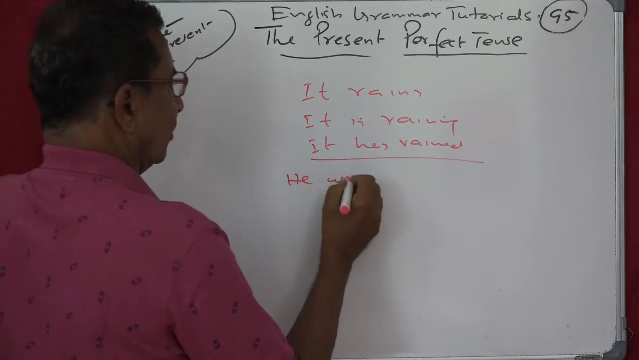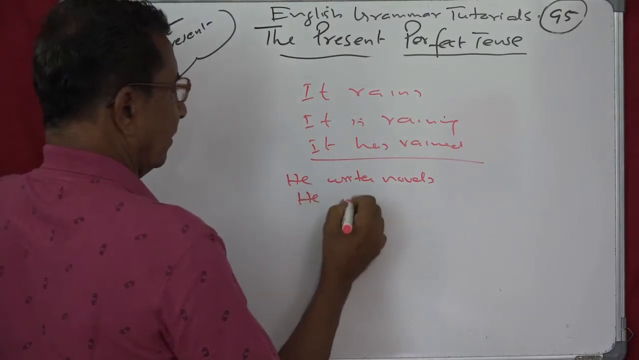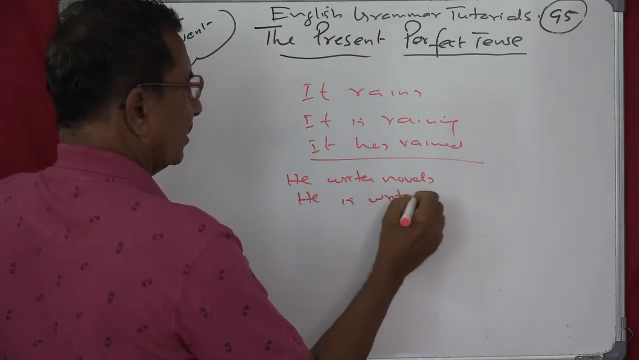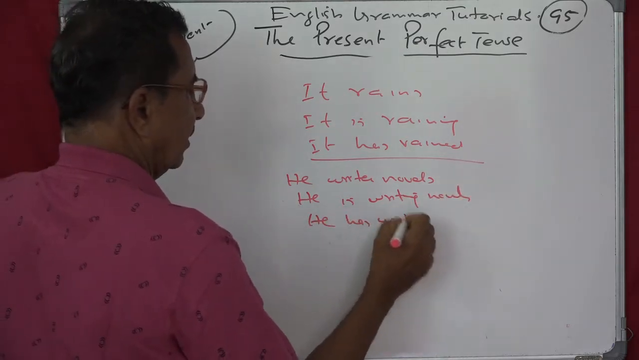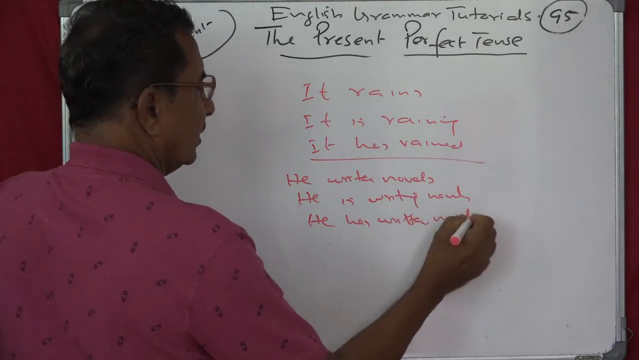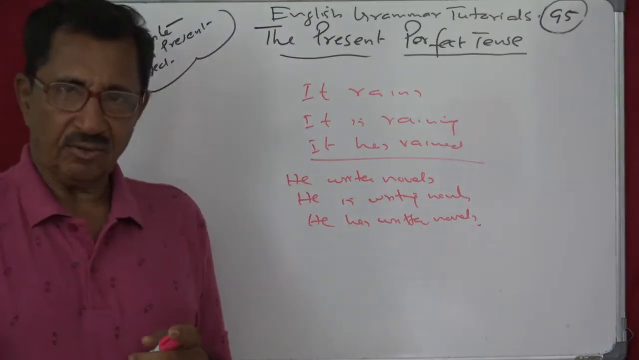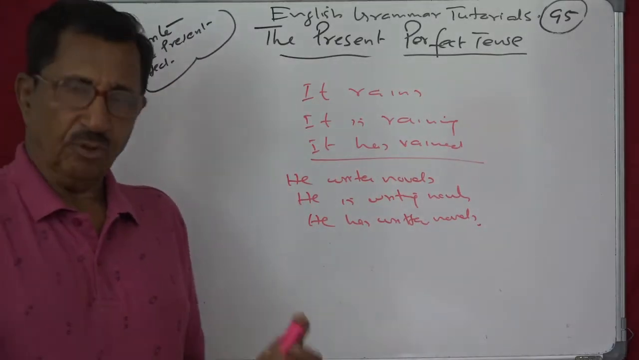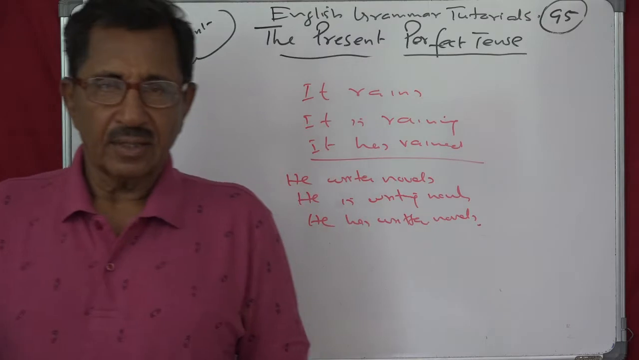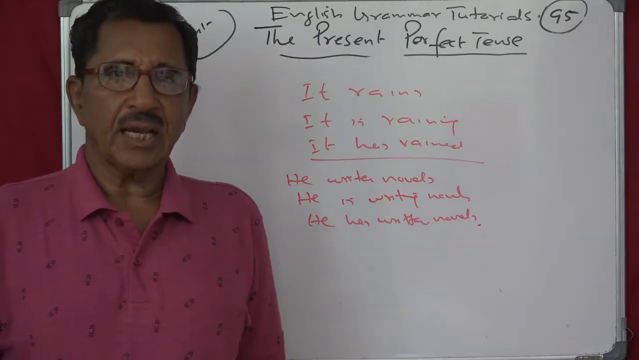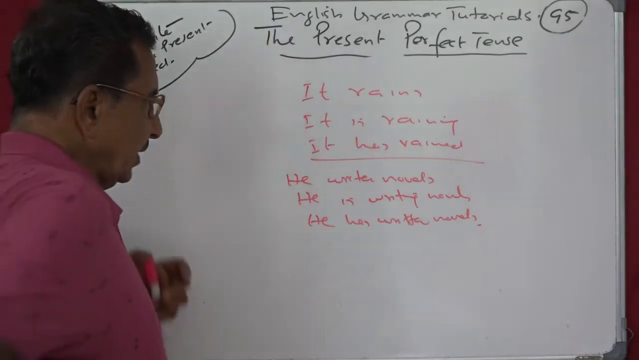Another. He writes novels. He is writing novels. He has written novels. So you can see how you can change from one tense to another, how easy it is. You can play games like this. Sit in groups. One of you makes a sentence in simple present, another converts that into present continuous, and the third one changes it to present perfect. Or you can reverse it like this.